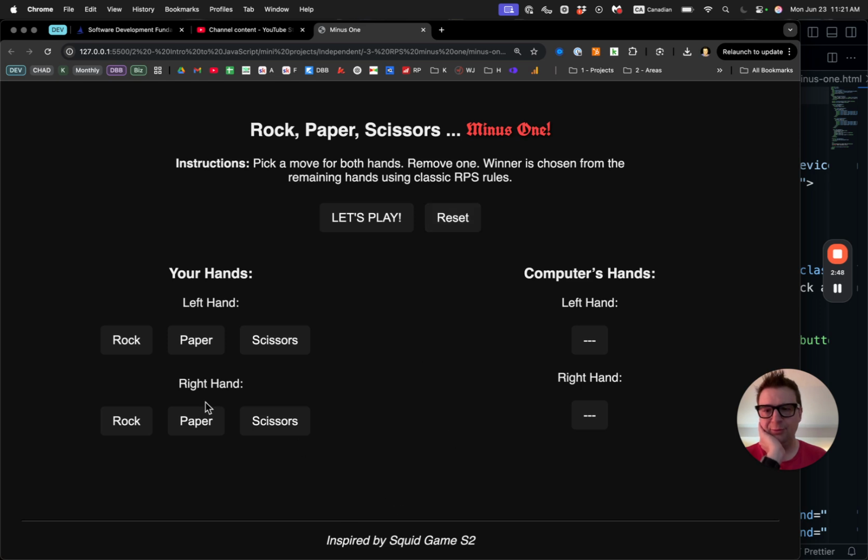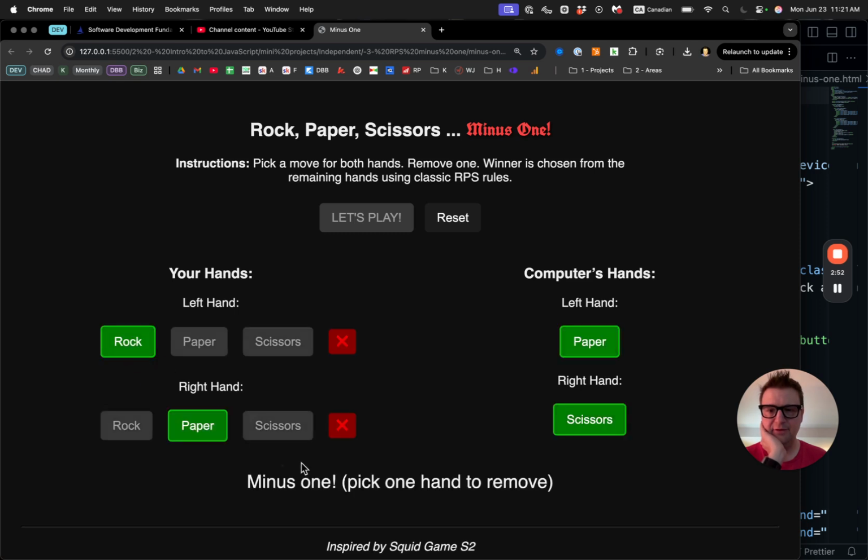There's no timer. What I would have loved is to do this, right? Let's play, and then go like, okay, 3, 2, 1, minus one, so you have less time to think. And even to implement a little drop down to adjust difficulty level, I did not, because this is all plain vanilla JavaScript, and I want to show on the screen.